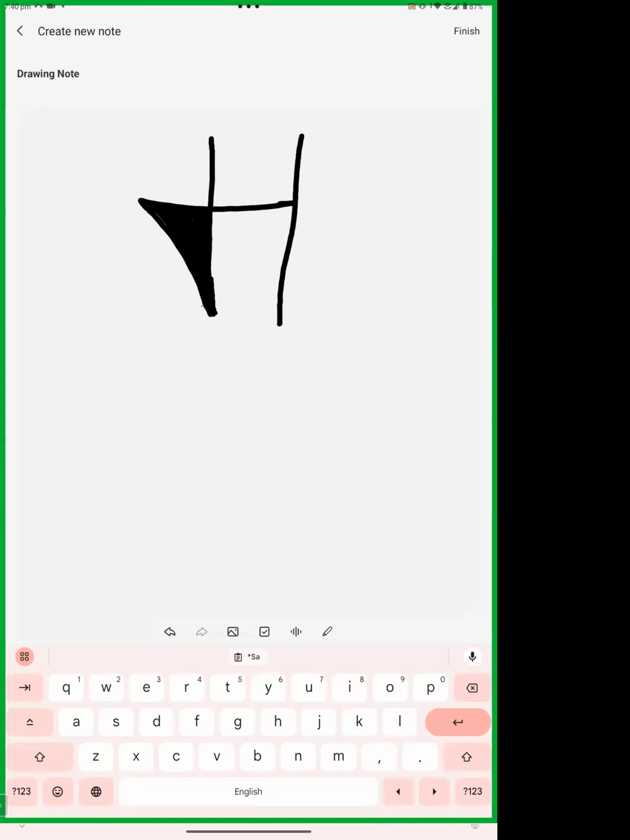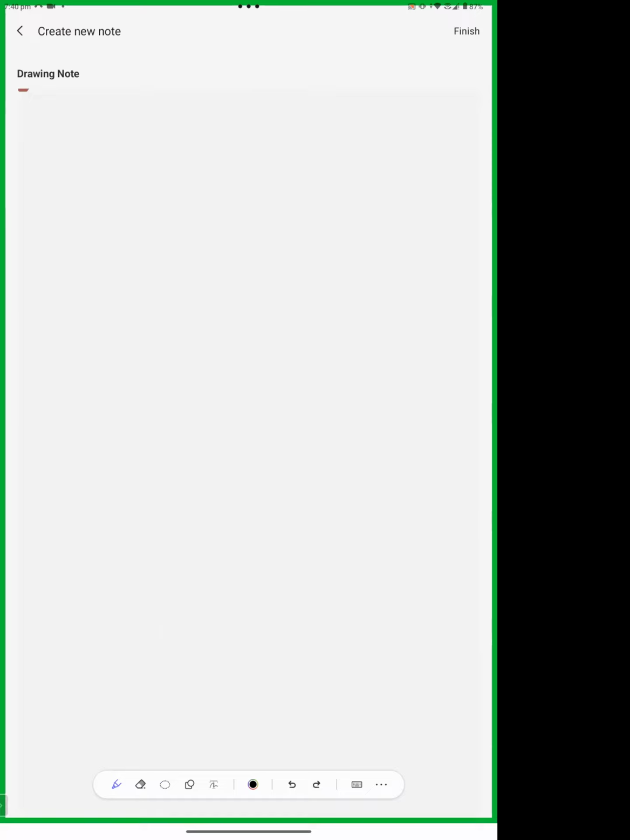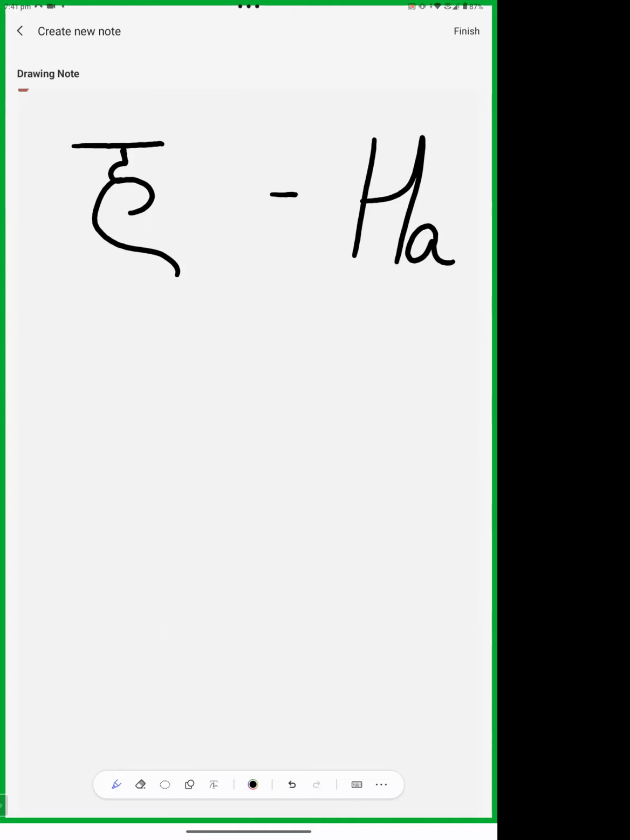Now the last letter of this Varnamala is Ha. In Devanagari, we make Ha like this. This is Ha. So in Sharda, we make an upper line and then we make it like this. This is Ha, similar to Devanagari.